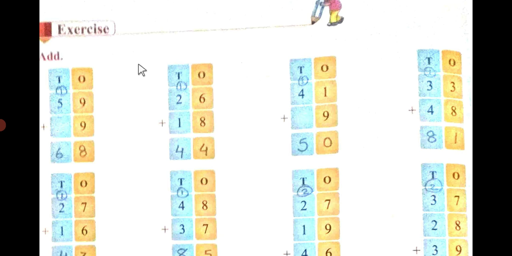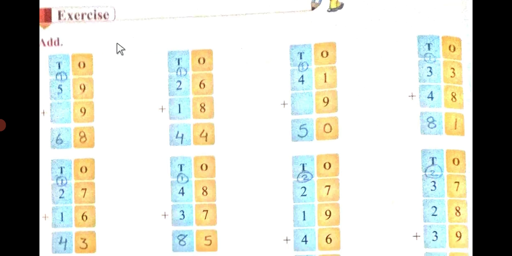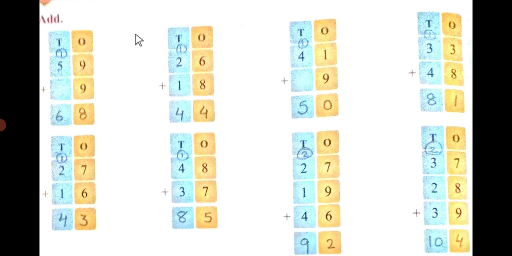The picture which is not clear, you do it by yourself. I will send you the answer afterwards, but before that, if the picture is not clear, you can do it by yourself. So I hope that you have understood the 2-digit addition and the 3-digit addition.